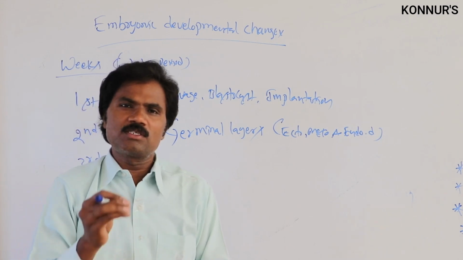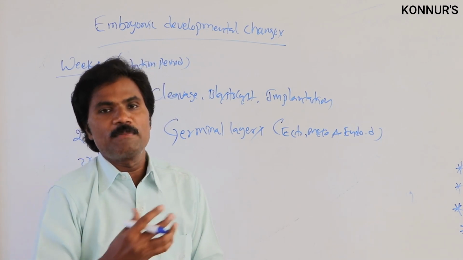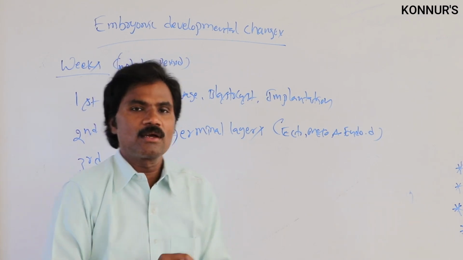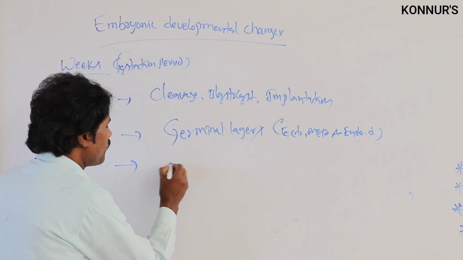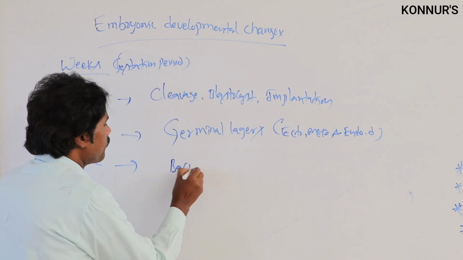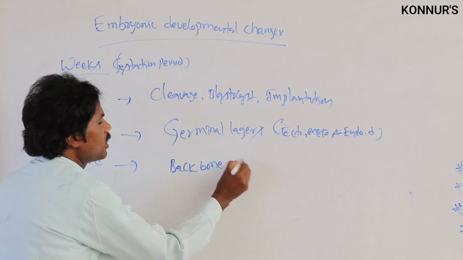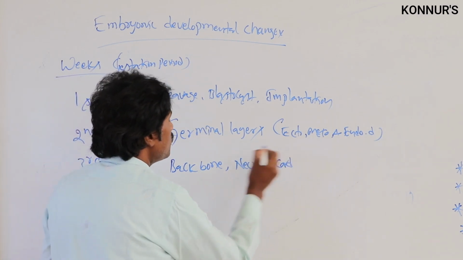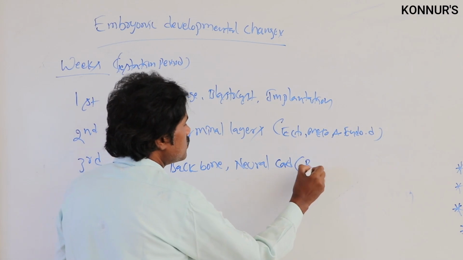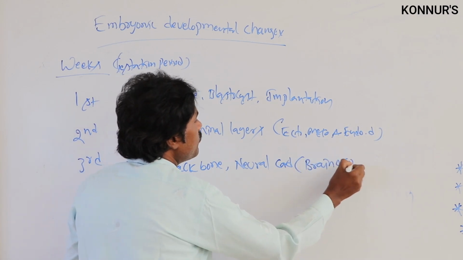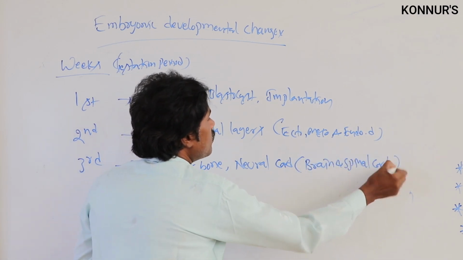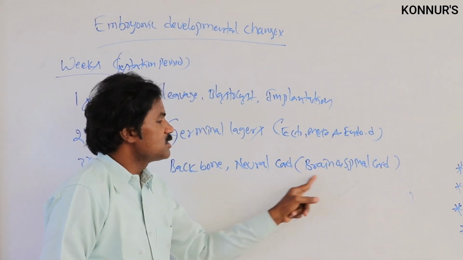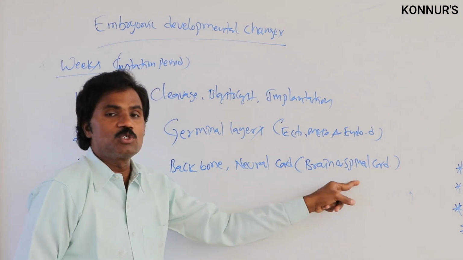What are the first two organs that develop after formation of the pregnancy? That is most important. It is the brain and spinal cord. First the backbone as well as the neural cord are formed. Apart from this, these first two organs, the brain and spinal cord, have a neural canal-like structure.